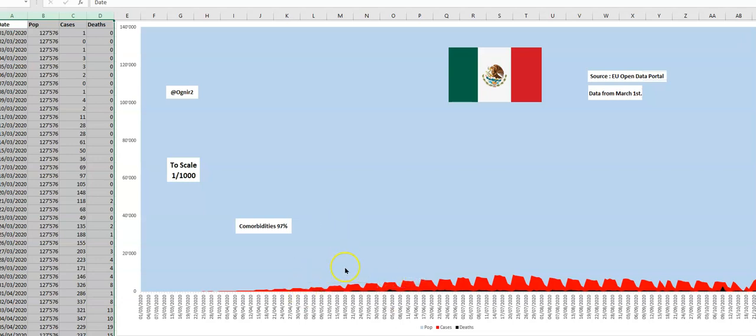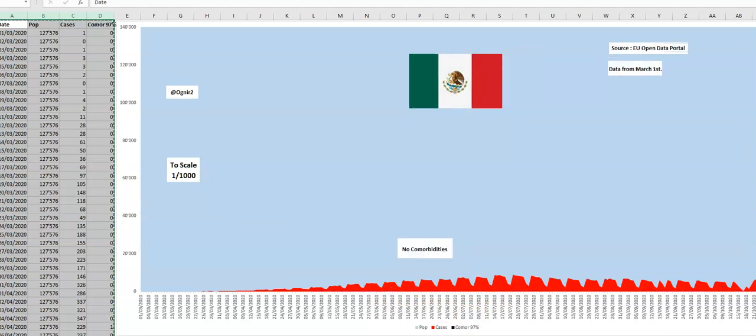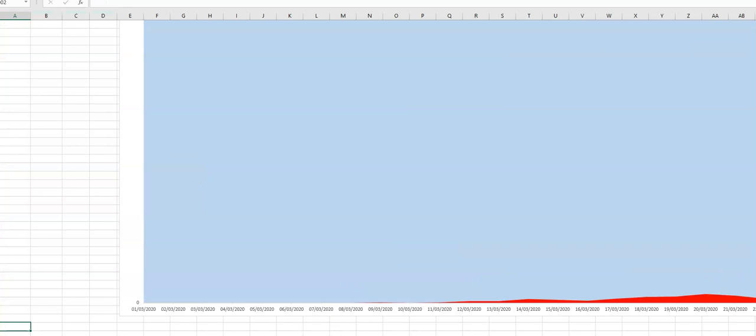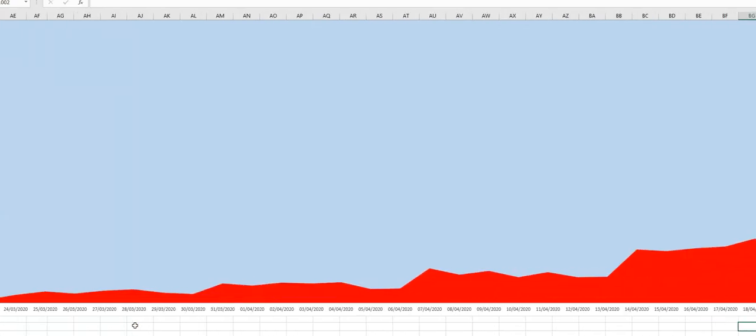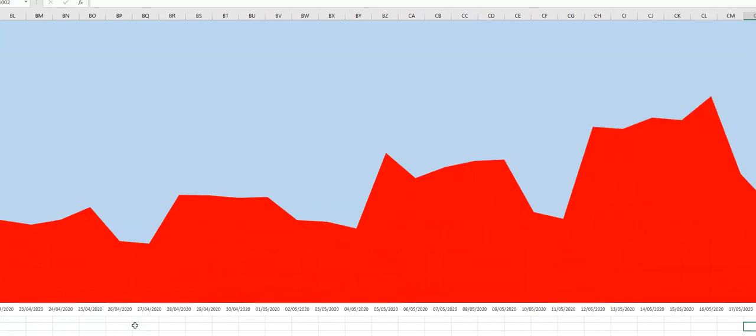So what I'm going to do now with the famous chart, watch the black line. I removed the comorbidities. Gone. And the line is gone. Very hard for me to see anything. I'm going to zoom in, of course. Here we go, into the zoom. So from the 1st of March, cases in red. They are here. There's a tiny line here, tiny line, tiny line. We're up to May.